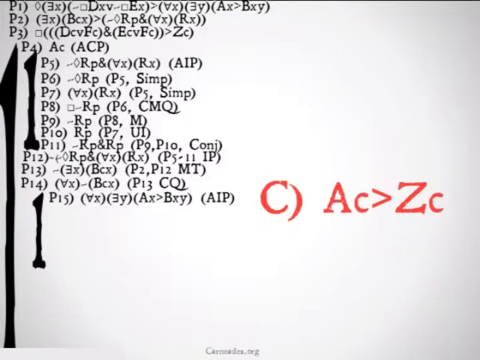So, we will assume the consequent of premise 1, for all x there exists a y such that x is an A implies that x bears relation B to y, assumed indirect proof. Then we will get, there exists a y such that C is an A implies C bears relation B to y from 15, universal instantiation.